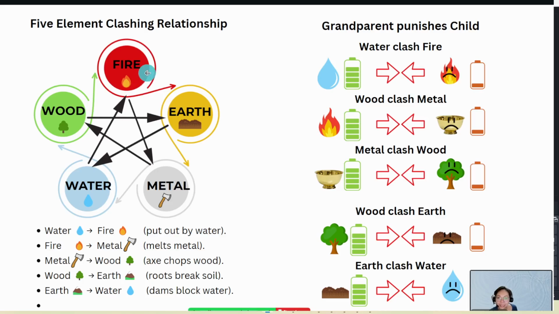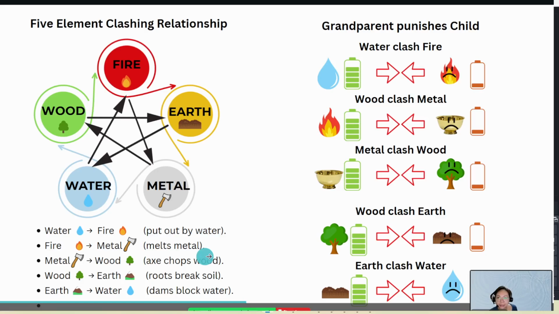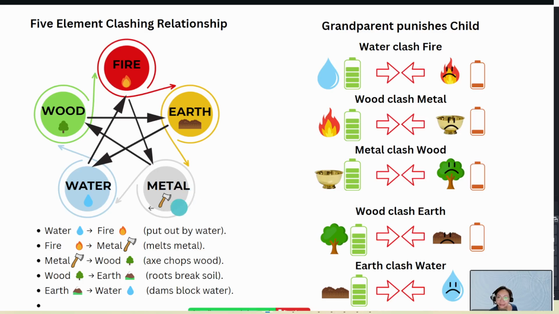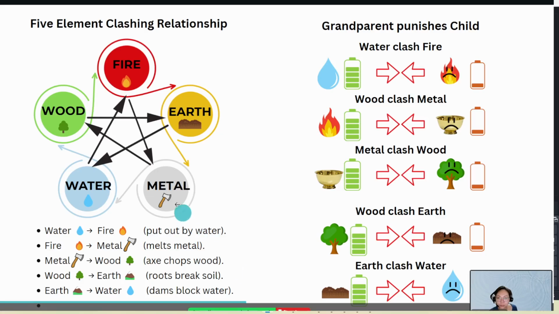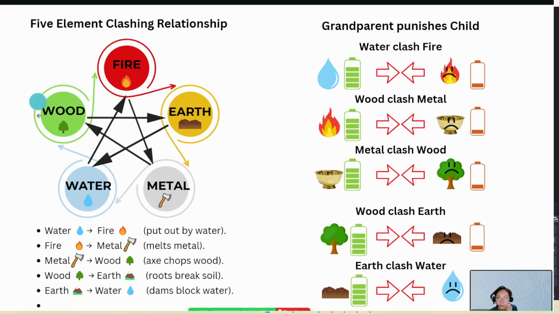The next one is fire will clash the metal. How so? By melting the metal. Let's look at the next element. Metal will chop wood. How is it so? Let's see. Metal will chop the wood here.